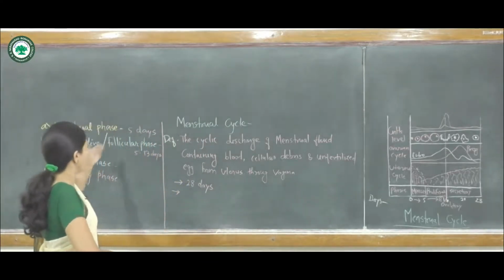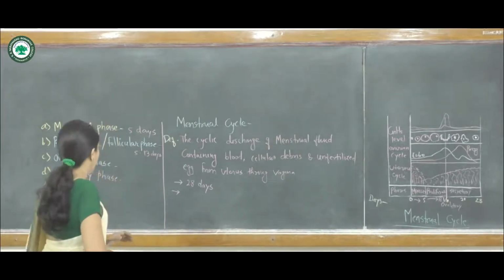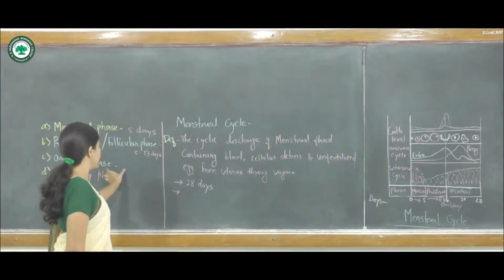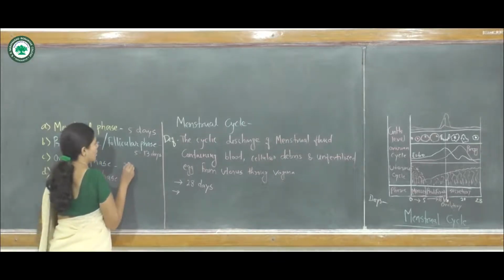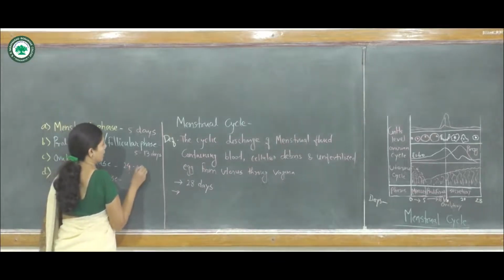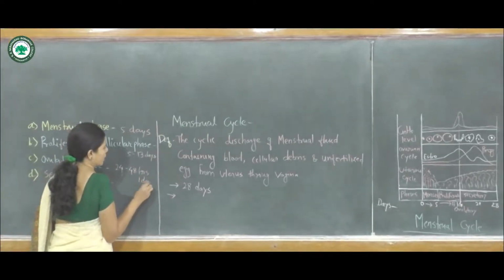The third phase of the menstrual cycle is known as the ovulatory phase, and its duration is very small, 24 to 48 hours only, which means we can say only 1 day.